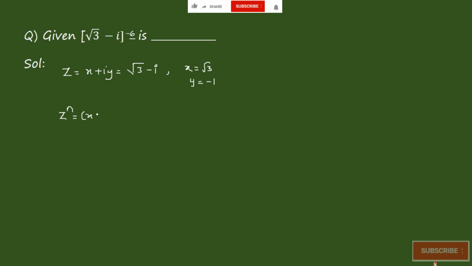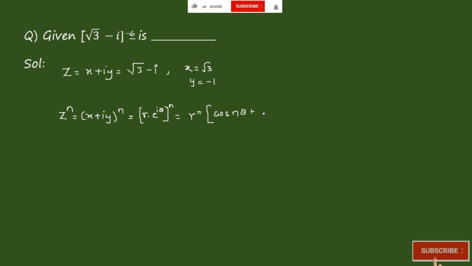Now the general thing that we know is z power n is equal to (x plus iy) whole power n, which is equal to (r e power i theta) whole power n, which is equal to r power n into (cos n theta plus i sin n theta). This is the general formula of it. Now they have asked to find the value for a power of minus 6.